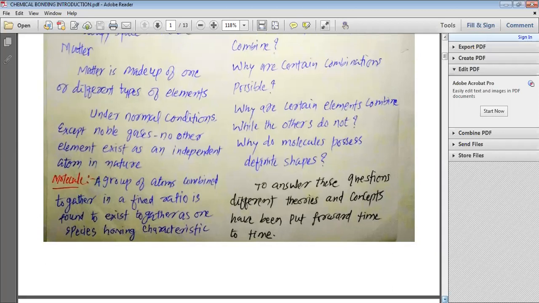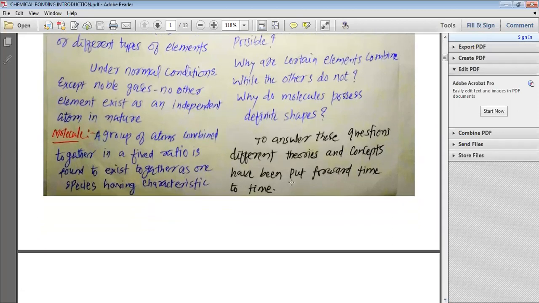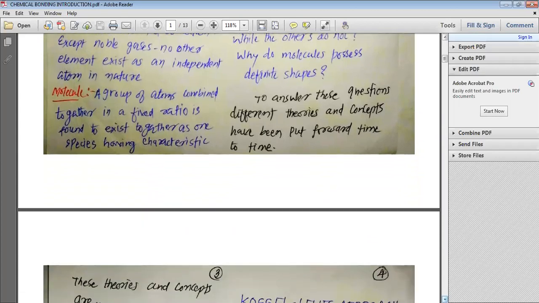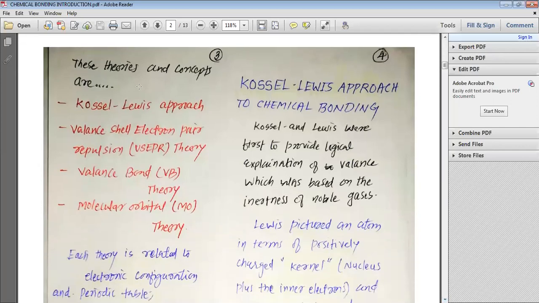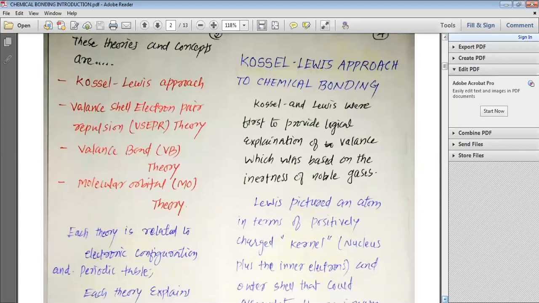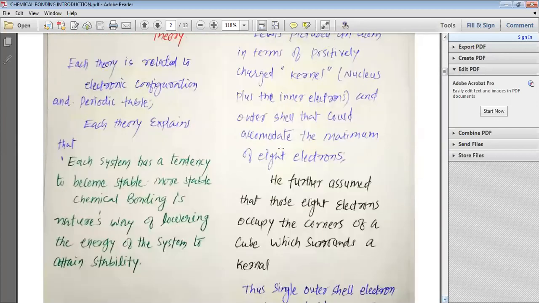To answer these questions, different theories and concepts have been put forward from time to time. These are the theories and concepts which we are going to study in this chapter: Kossel-Lewis approach, valence shell electron pair repulsion theory, VSEPR theory, valence bond theory, VB theory, molecular orbital theory, MO theory. So these are the various concepts that we are going to study.